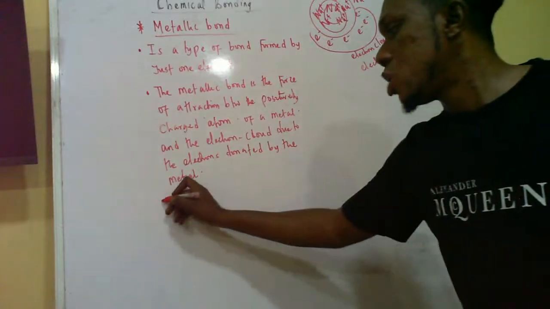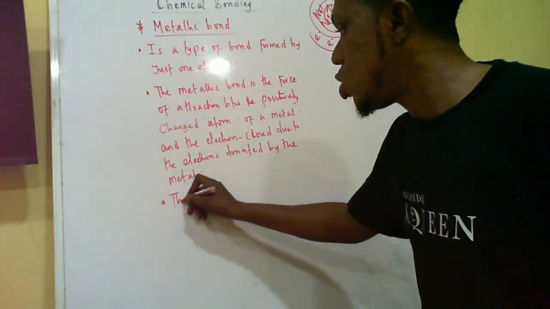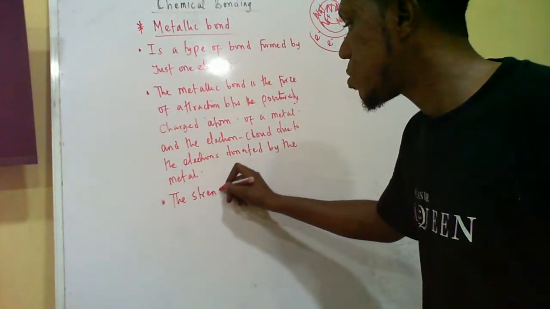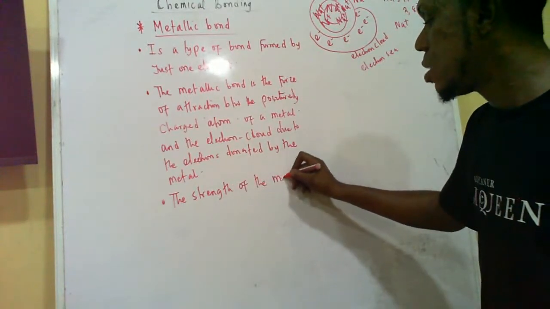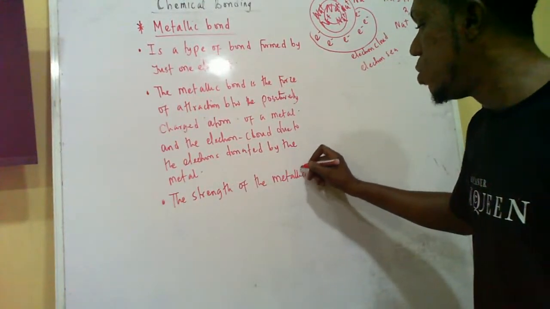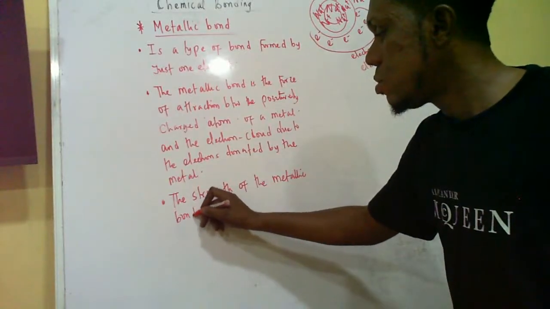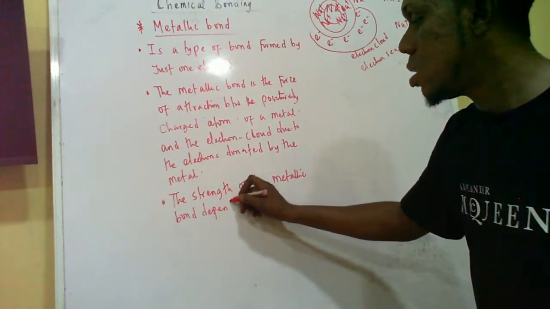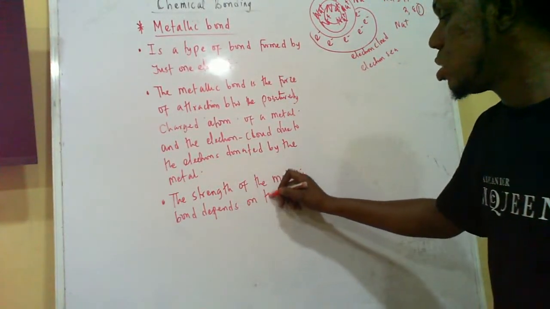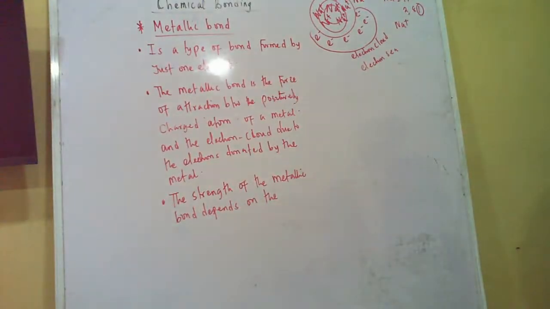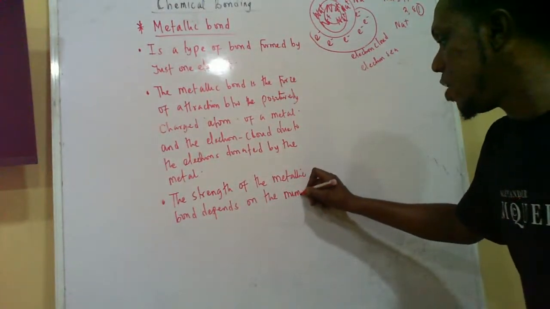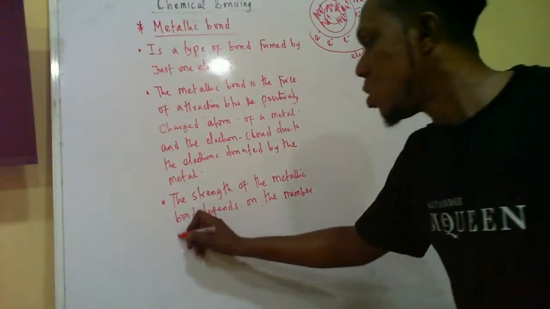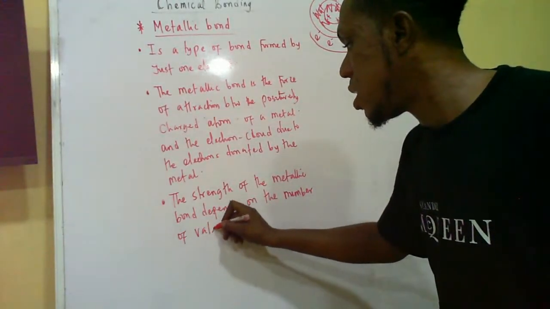So the next point is that the strength of the metallic bond depends on the number of valence electrons.